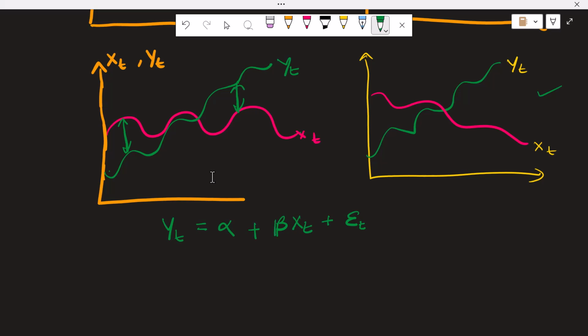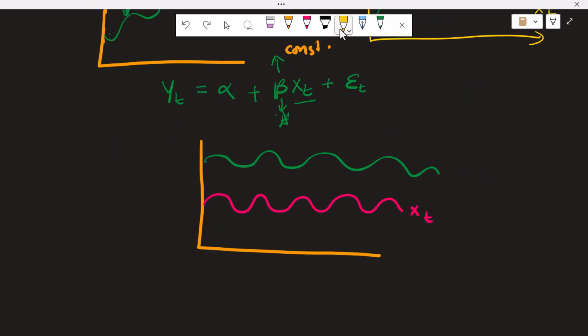If we want to establish a linear relationship over here, we can have beta again as a function of time t, but in that case we will struggle to find how xt is impacting yt, and it will not give us a reliable forecast. So we need a constant value of beta in order to establish a linear relationship, and if any of the series is non-stationary, we will not be able to come up with a linear relationship.